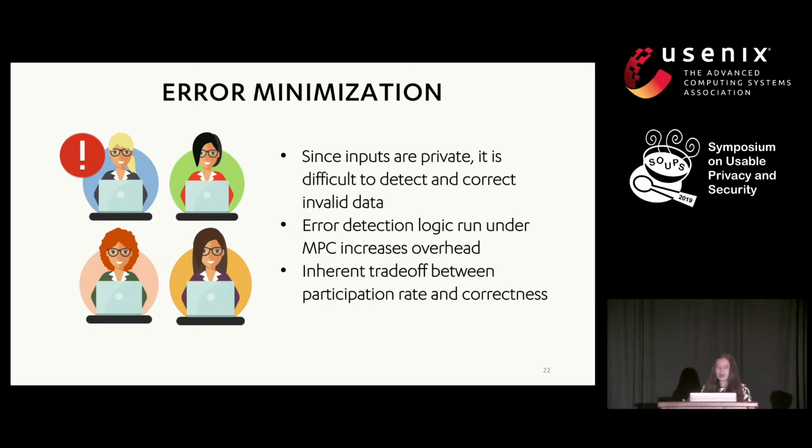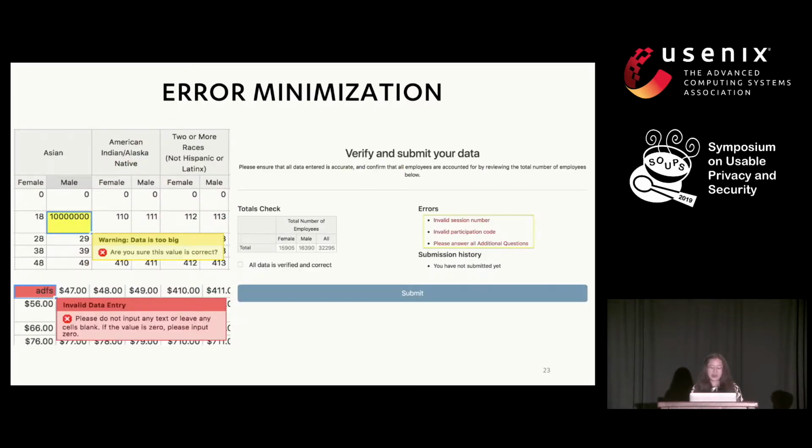So we also want a high participation rate for the correctness and the validity of the study, but as the number of contributors increases, the chances that at least one contributor provides incorrect data also increases. All of these issues make it very critical for us to detect errors before data submission actually happens and to make this process as easy as possible.